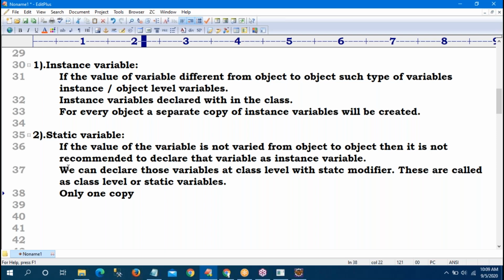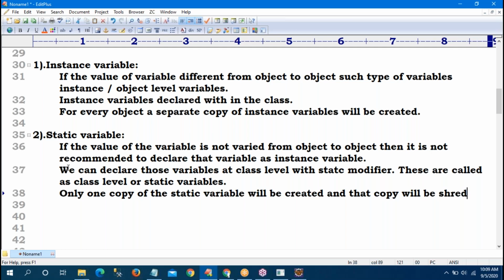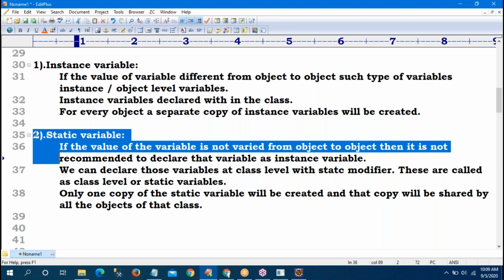Only one copy of the static variable will be created, and that copy will be shared by all the objects of that class. And that is called the static variable story.